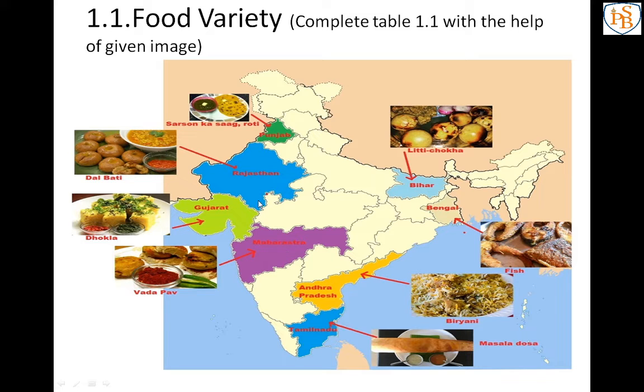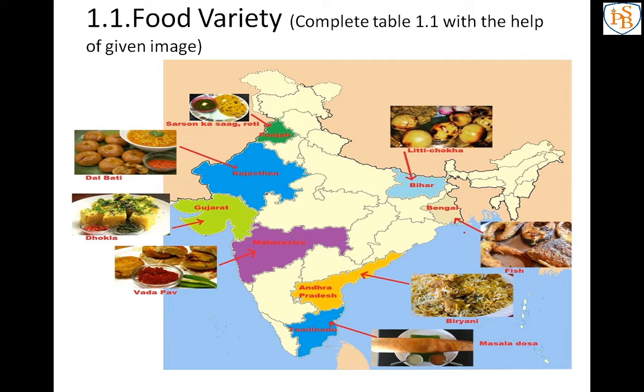So what you have to do is write the name of your friend that belongs to any state. If you don't have one, you can write the name of any state, and in front of that you have to write the food item. For example, if you are writing Punjab, here the name of the student or name of the friend. If you don't have any friend, just cut that and write the name of the state, then write Punjab. Food items eaten in a day, that is sarso ka saag. Like that you have to complete this table.